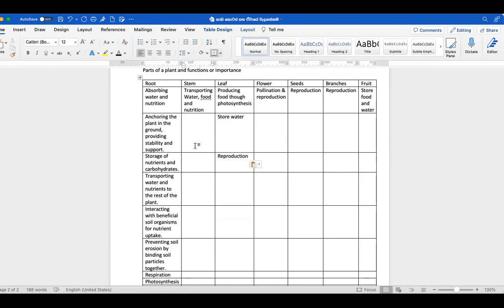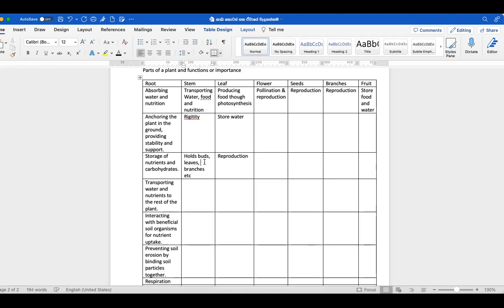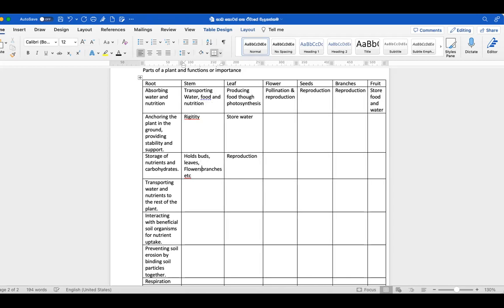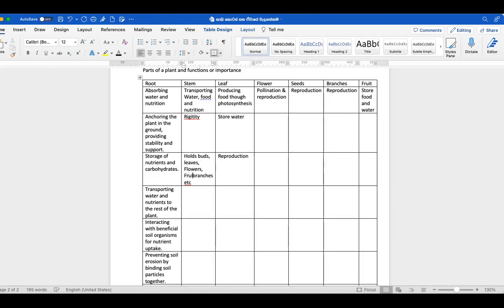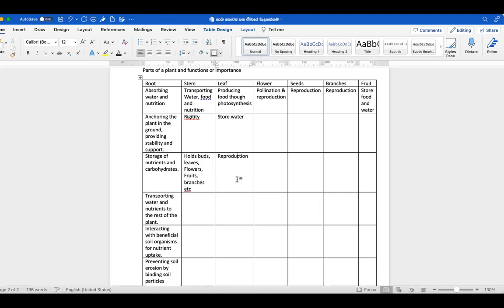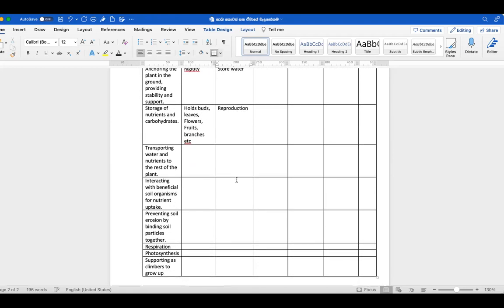Yes, it holds. Basically one thing is rigidity, support, and also it holds buds, leaves, then branches, flowers, fruits, branches, etc. Okay, anything else?